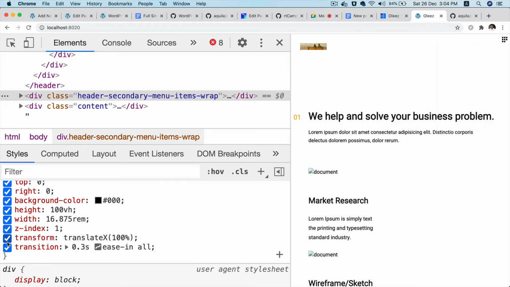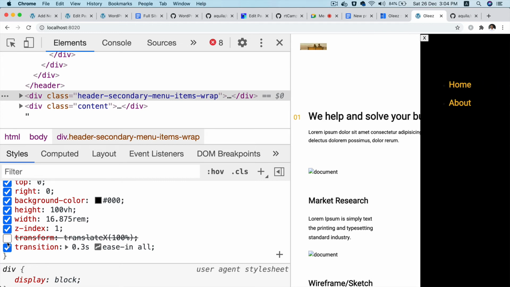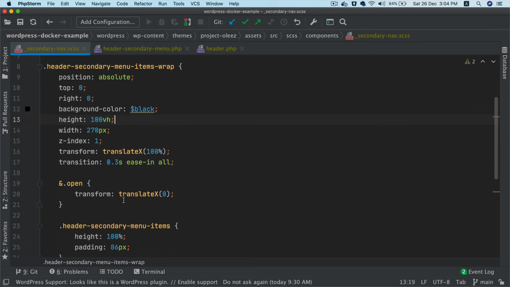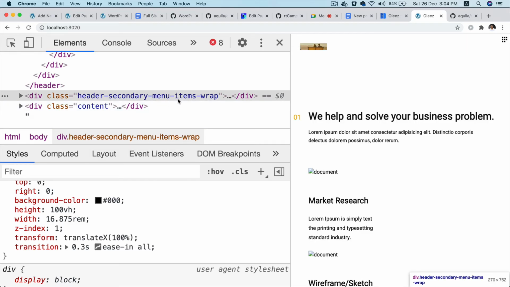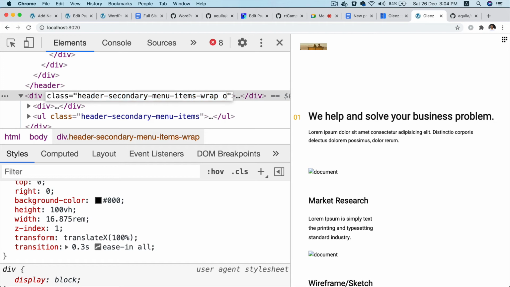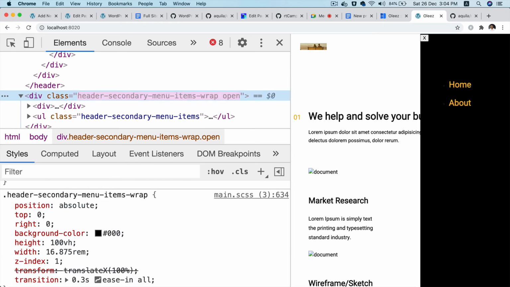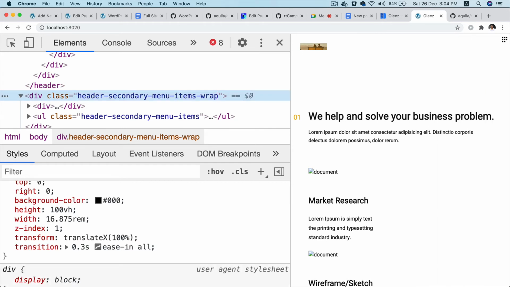So all I have to do is just toggle this class. How can I toggle it? So I have said that whenever the class has open, which means if I add a class called open here, then it should get open. Can you see it got opened, right? And if I remove the class, we have done this before, then it goes back. So all I have to do is just do this with JavaScript.